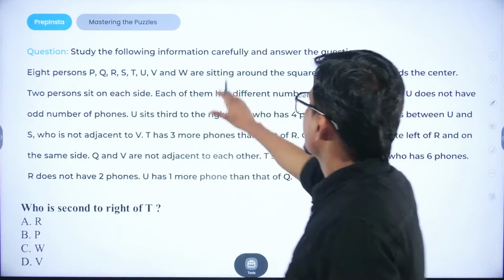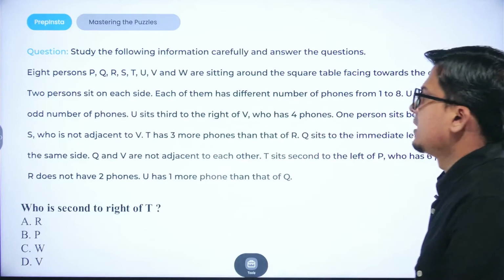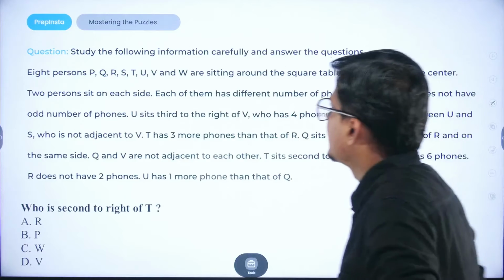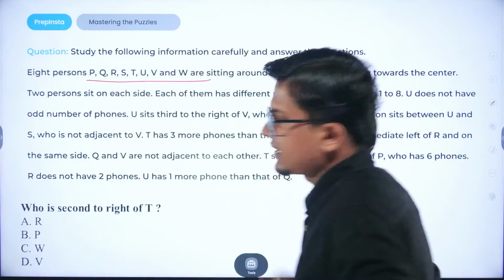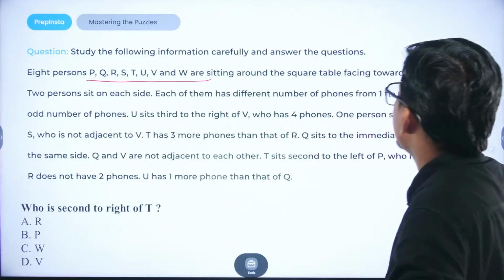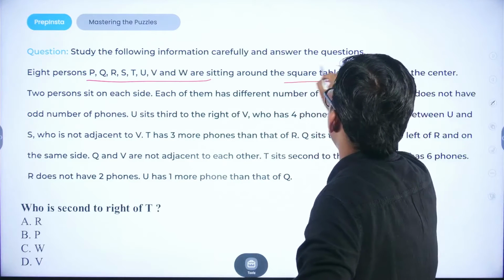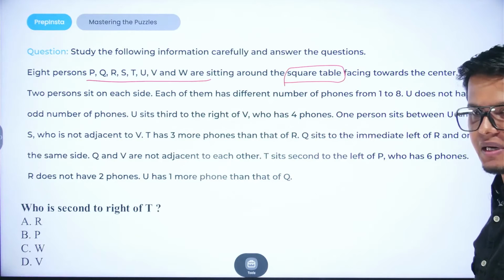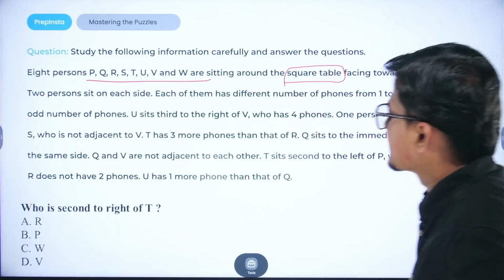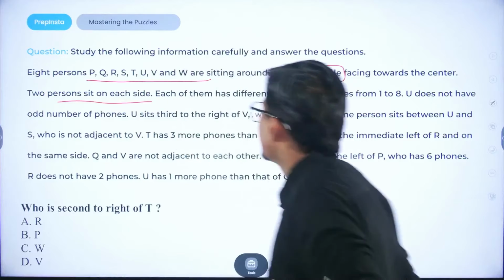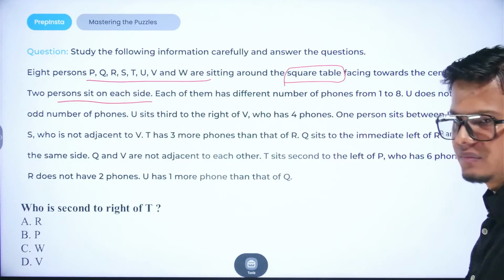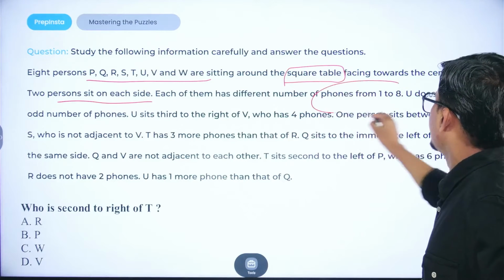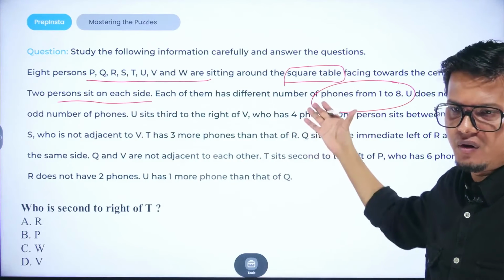Study the following information correctly and answer the question. Eight persons P, Q, R, S, T, U, V and W, right? So 8 characters are being given, sitting around a square table. All the people are facing towards the center. 2 persons sit on each of the sides, right? Each of them has a different number of phones. So each of these 8 persons has a different phone count, numbering from 1 to 8.